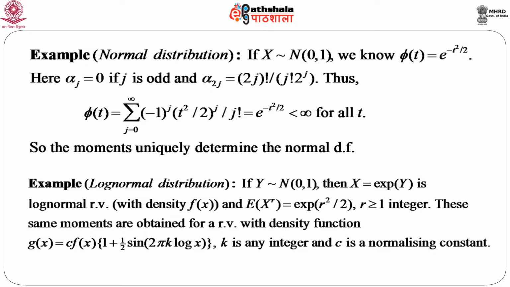So, that the integration over the full range of x, that is 0 to infinity, of g x should be equal to 1, so that g x would be a PDF. So, here the moments cannot identify a distribution uniquely, because the conditions of the previous theorem are not satisfied.